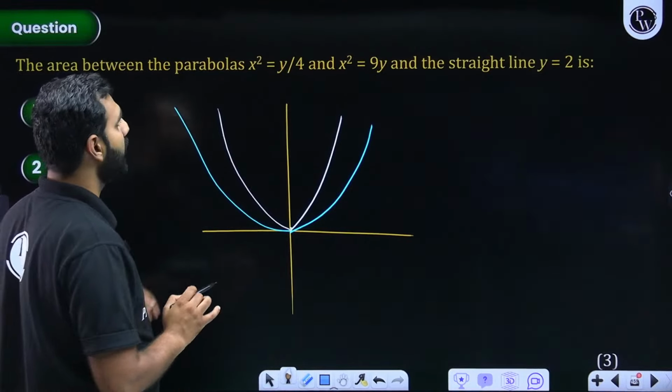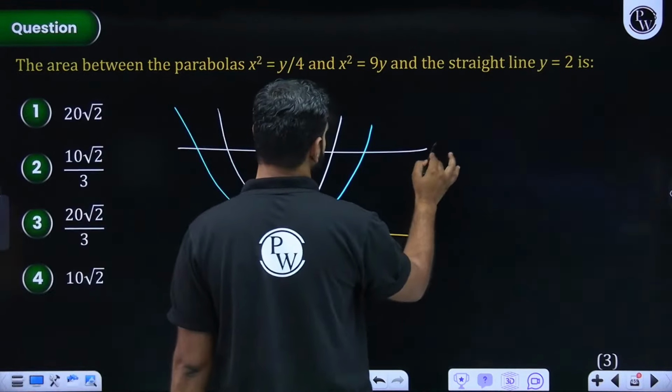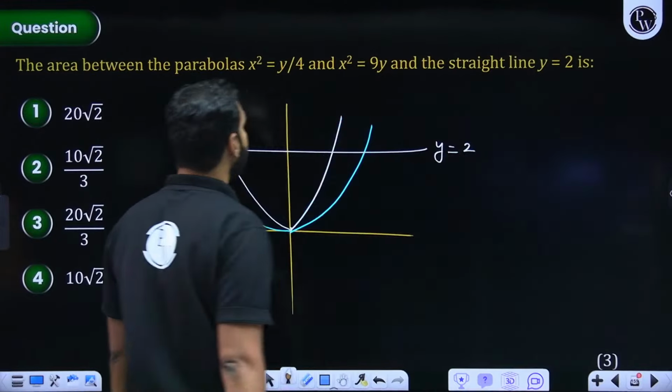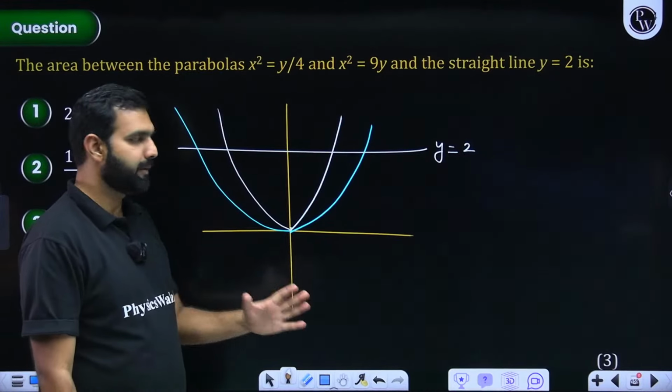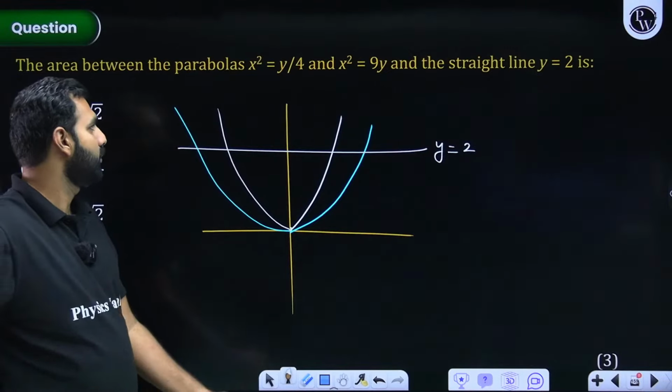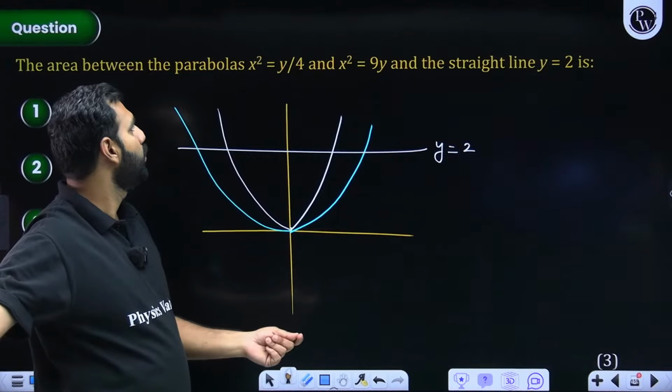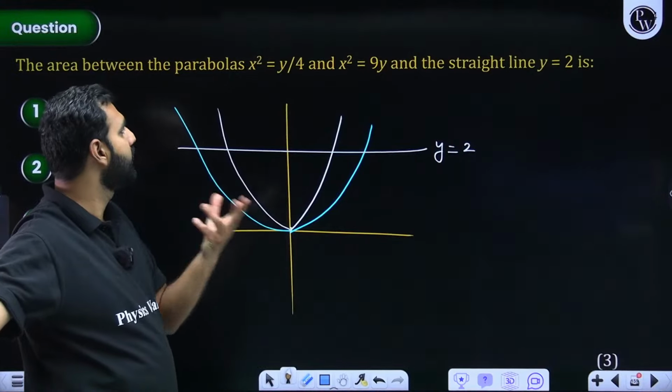And what are we asked? The area between these parabolas and a straight line y is equal to 2. So there is a straight line y is equal to 2. I repeat my part very clearly. Let's say if I replace y by 2 only, then only you will get the complete clarity.